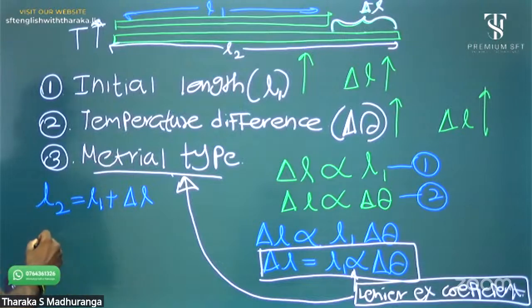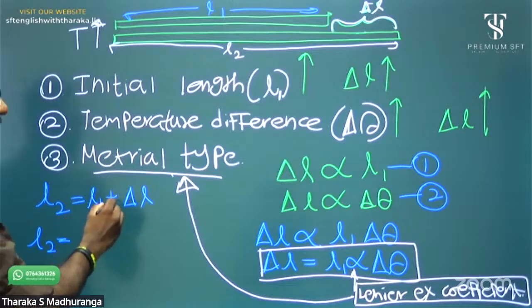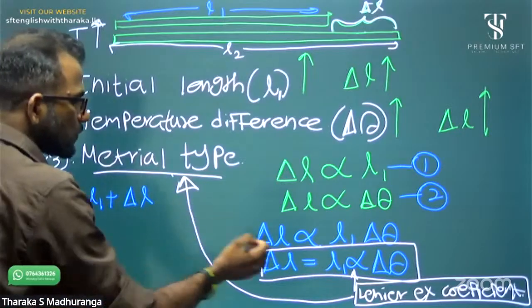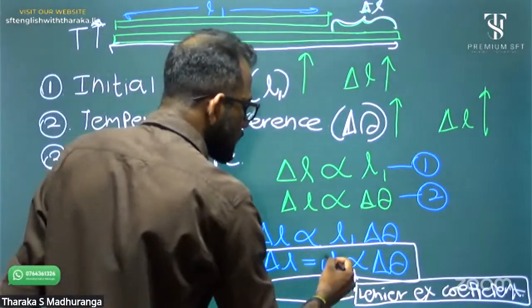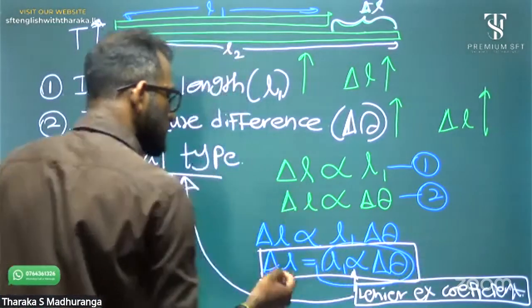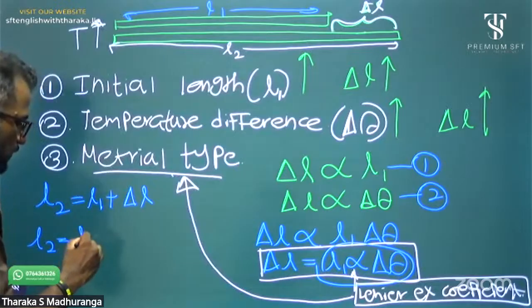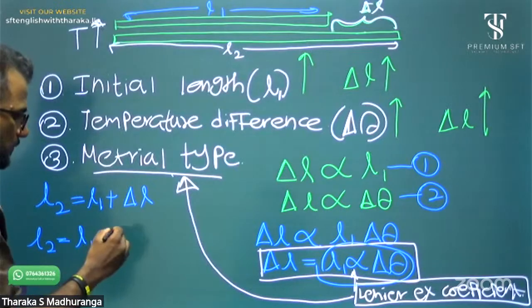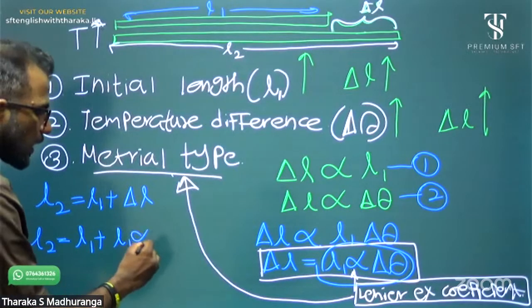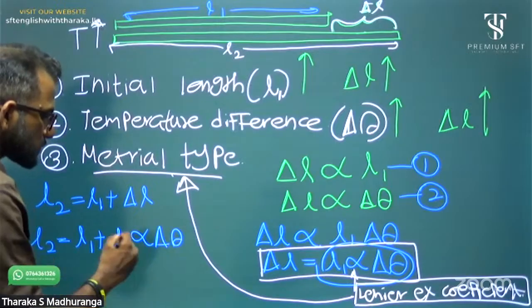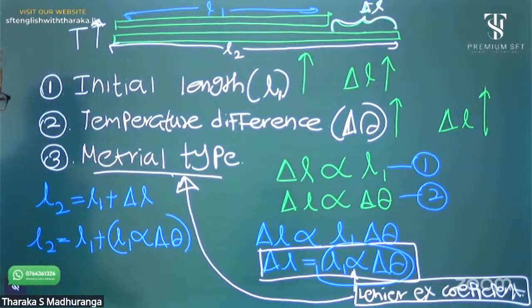Now L2 equals, instead of delta L, I can substitute this part: L1 plus L1 alpha delta theta. Now L1 is common to both, therefore I can take out this L1.